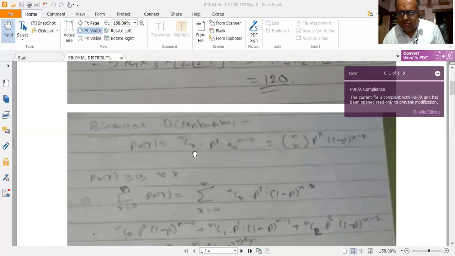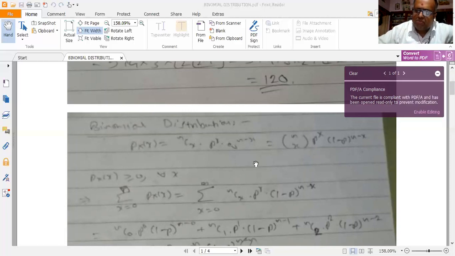There are different notations to represent this combination, ncx. One notation is this, ncx. Another one is within brackets, n below x. This is one symbology. Different authors use different symbologies. I follow usually this symbology, but this symbology is also given in many textbooks. That's why I have given this also. It is equal to ncx, both mean the same, p to the power of x into q to the power of n minus x, where q is equal to 1 minus p.